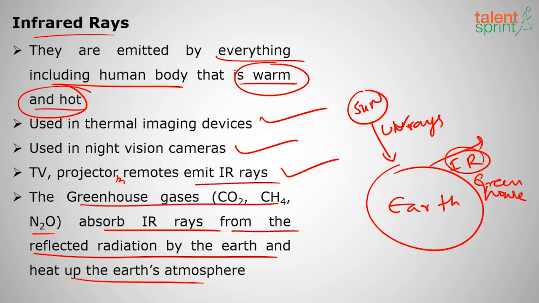So we must emit lesser greenhouse gases so that the earth will not be heated up much, right? Generally they are emitted as greenhouse gases like CO2, CH4 (methane), nitrous oxide, chlorofluorocarbons. All these contribute to global warming. We must reduce these greenhouse gases.